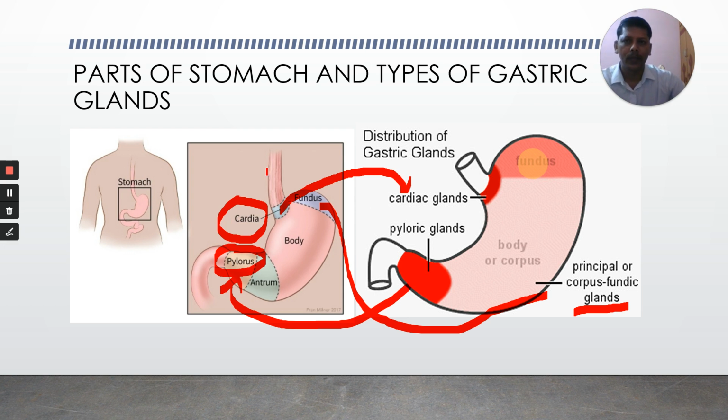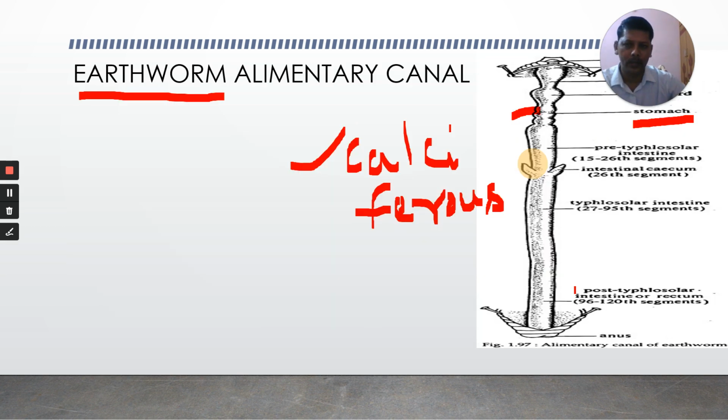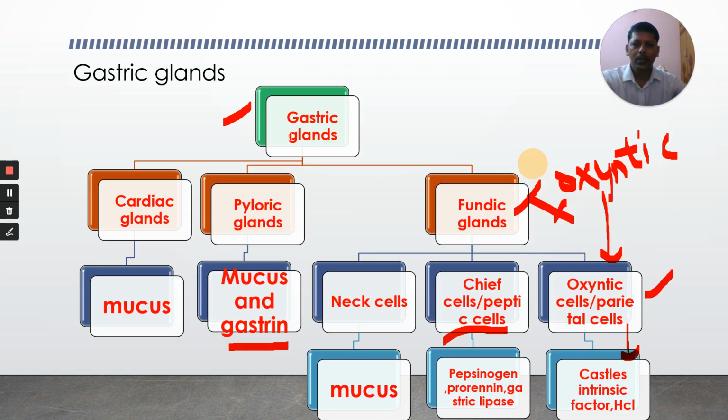Observe here, the stomach has parts. Four parts in the stomach: cardiac stomach, fundus, body, and pylorus. And the types of gastric glands: in the cardiac stomach we have cardiac glands, in the pyloric stomach we have pyloric glands, and in the fundus we have fundic glands. These are the three types of gastric glands. Earthworm also has some type of glands in its stomach, called calciferous glands. Observe this flowchart: gastric glands, cardiac glands, pyloric glands, fundic glands.